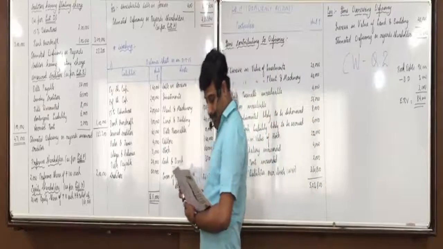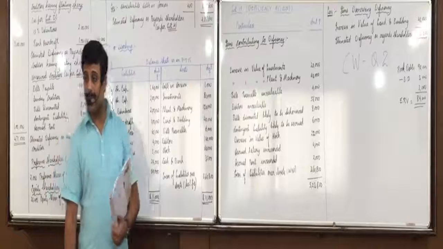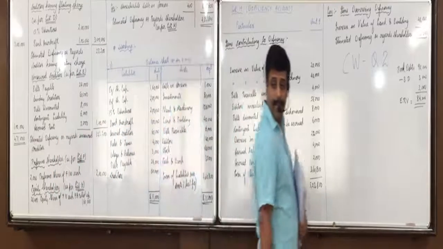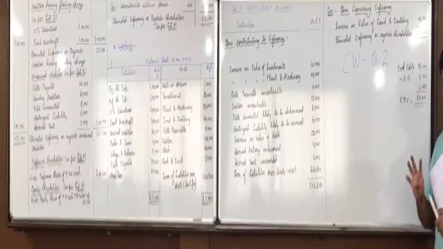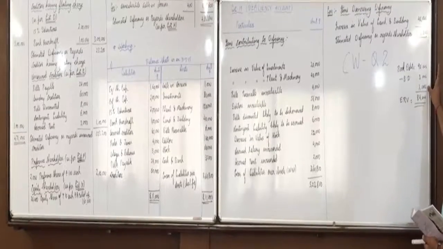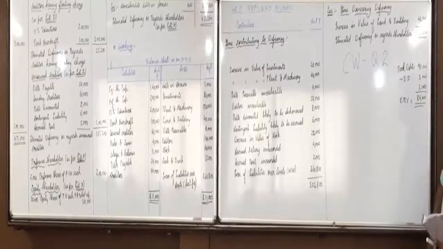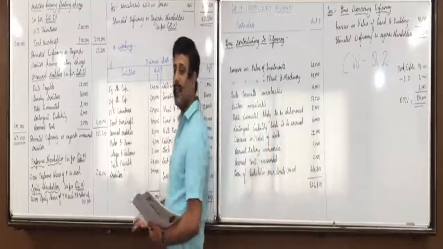Suppose it was given doubtful debt 6,000, expected to realize 4,000. Then estimated to realize 4,000 out of 6,000, means how much is not recoverable? Then bad debts will become 3,000 plus 2,000, 5,000. Okay, here coincidentally 3,000, so remaining also comes 3,000.